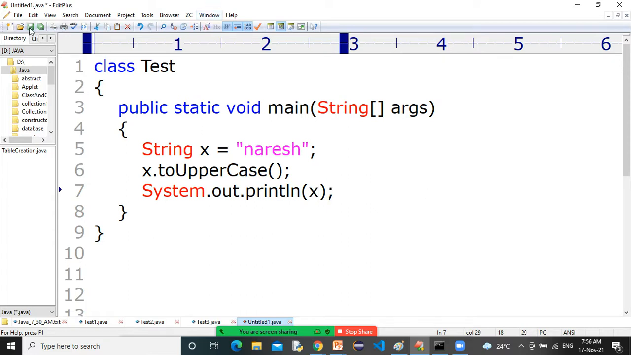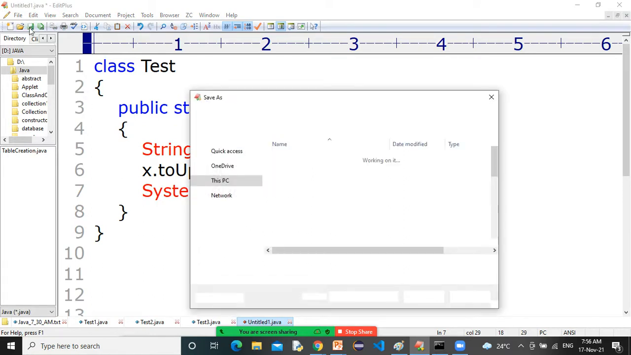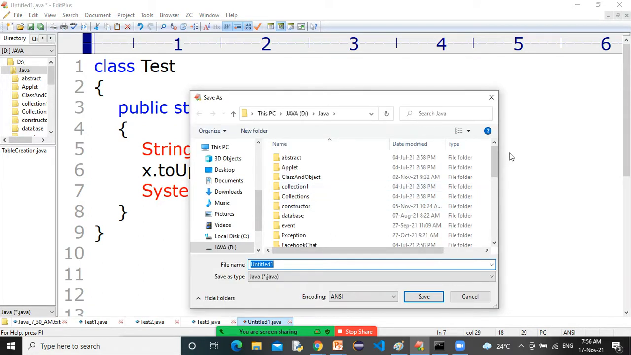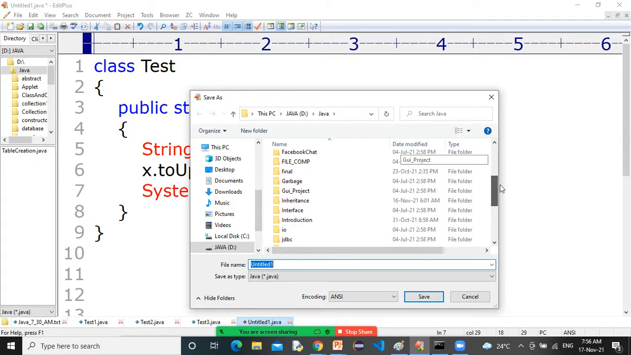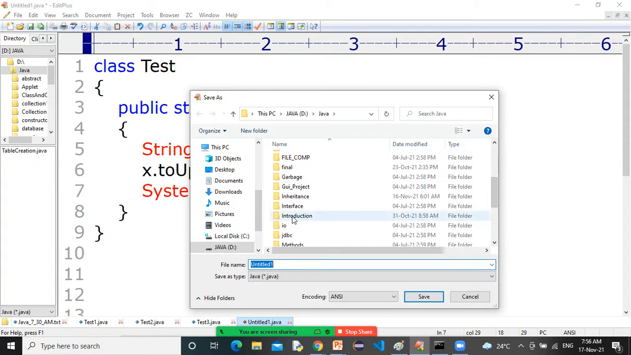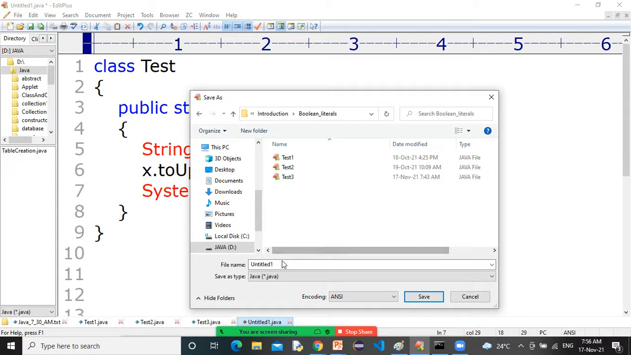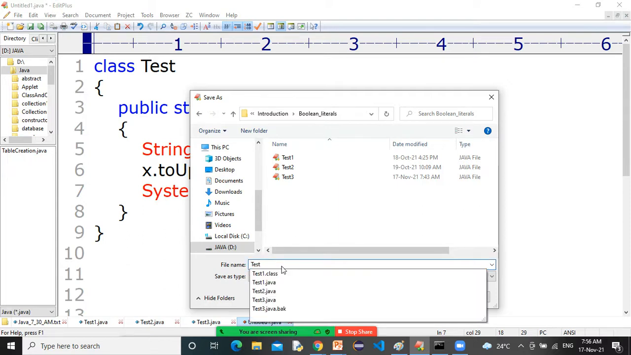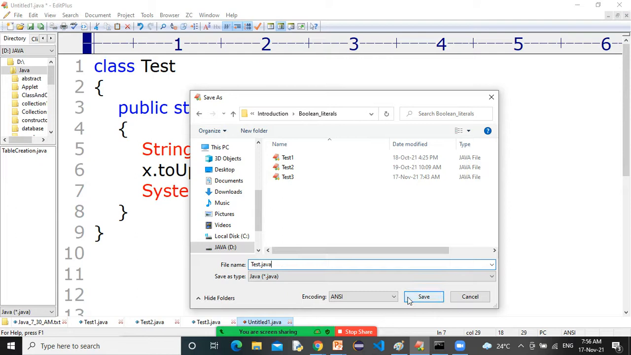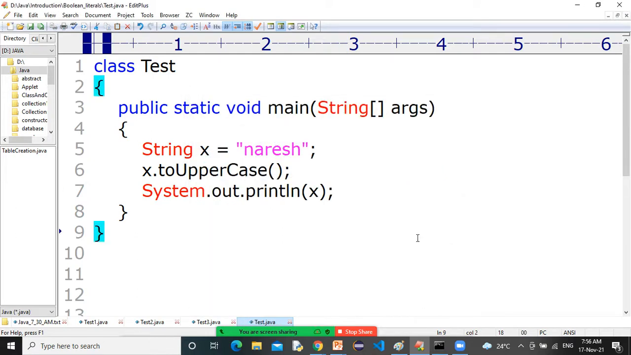Let me save this program, let's say in the Boolean literal, let's say Test.java. Can you guess the output? What would be the output if you print this X? String X is equal to Naresh.